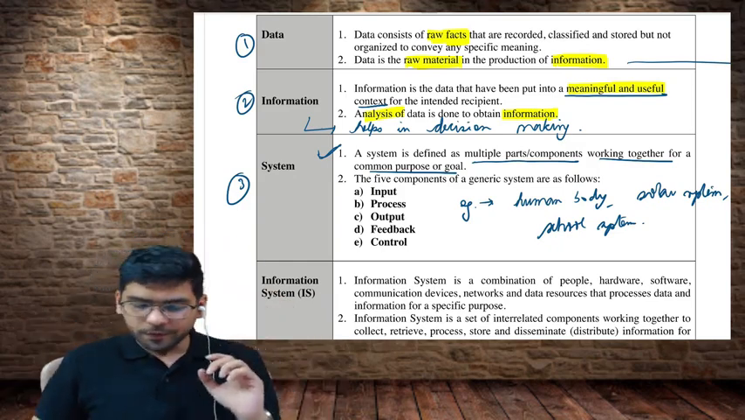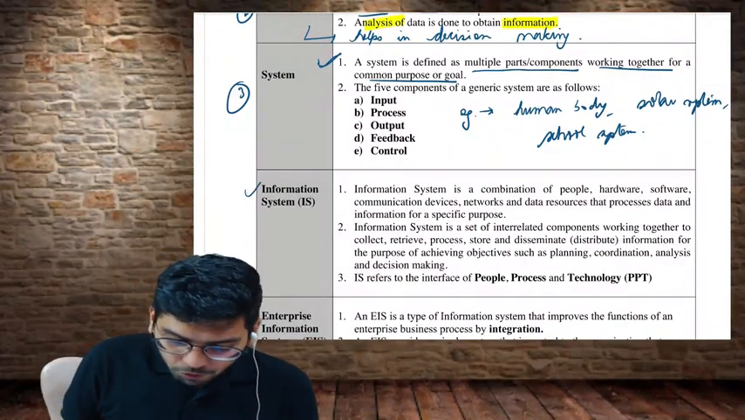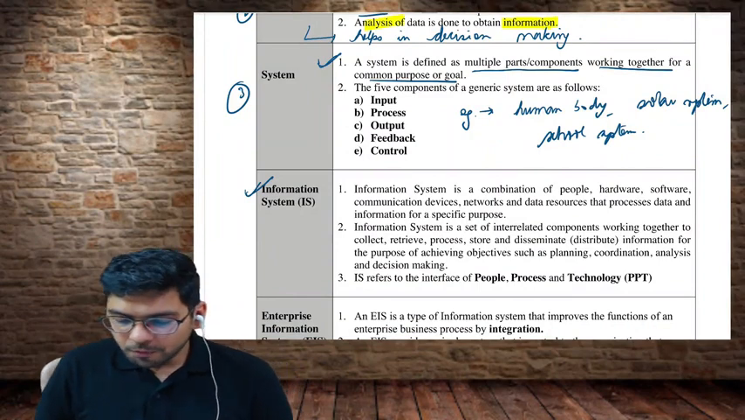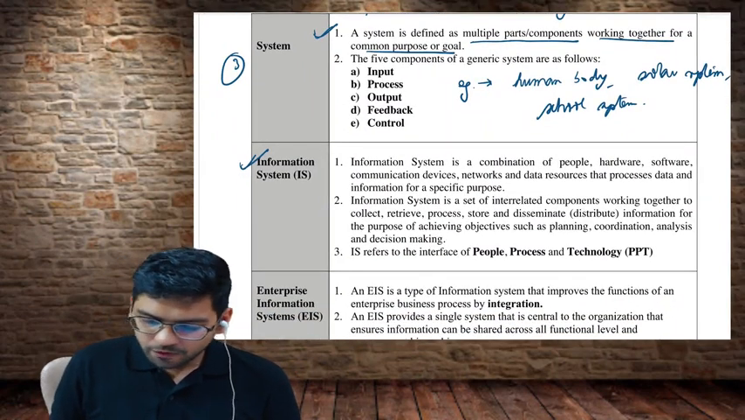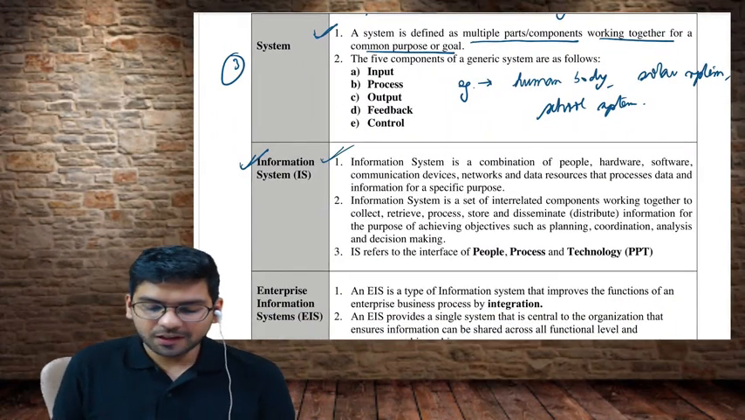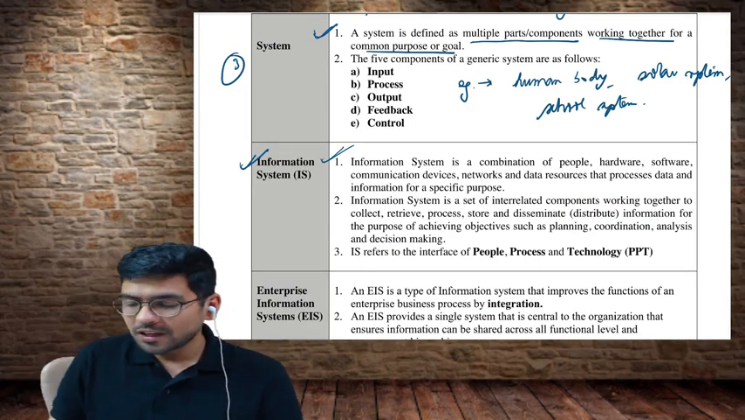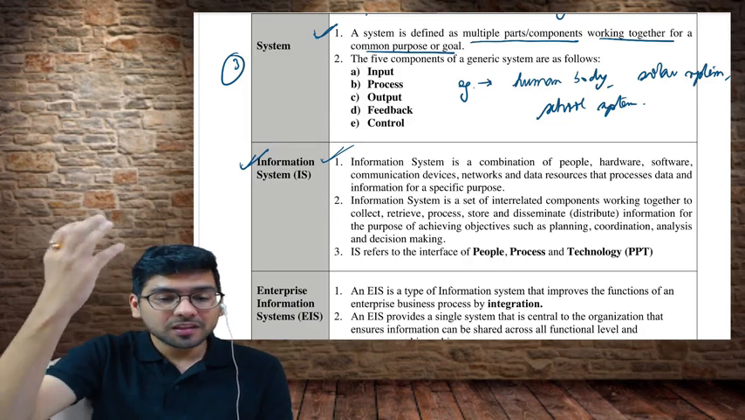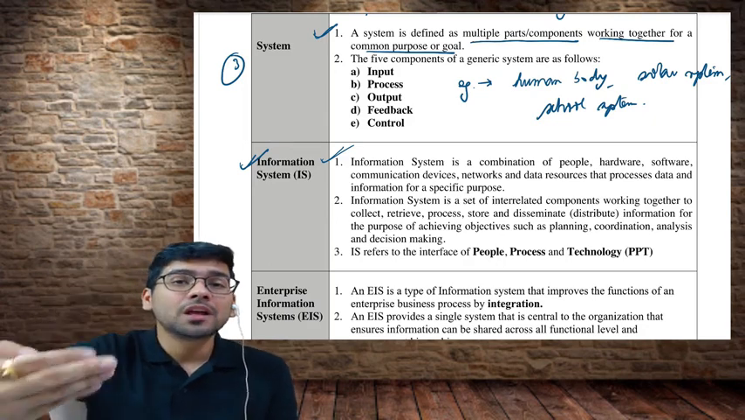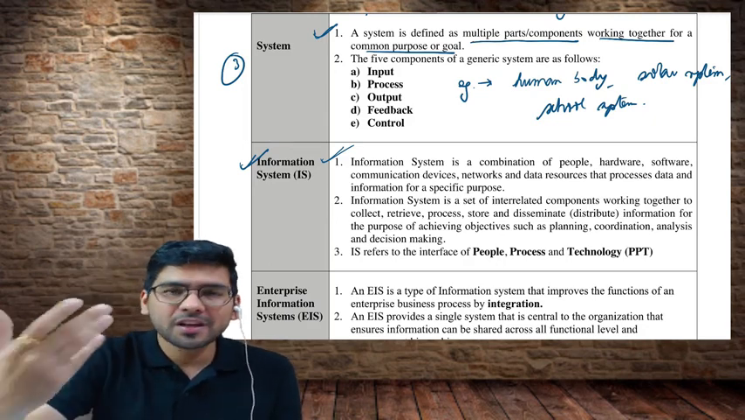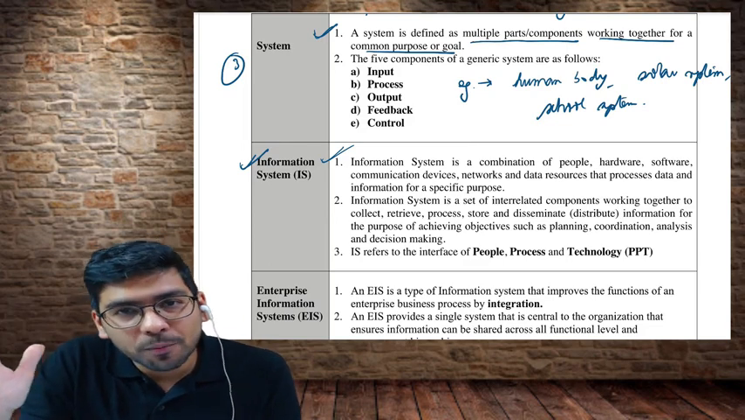All right, okay. Now, what is an information system? Let's read the first definition here. What is the definition that we discussed in layman's terms? A system which takes in data and gives you output. It gives you information as output. It can be called an information system.